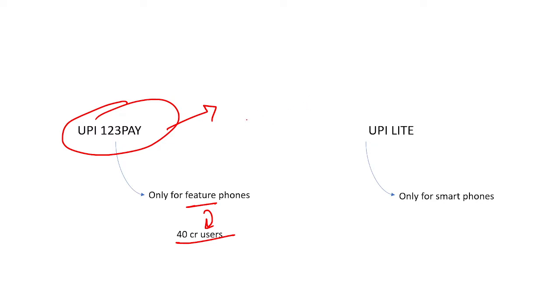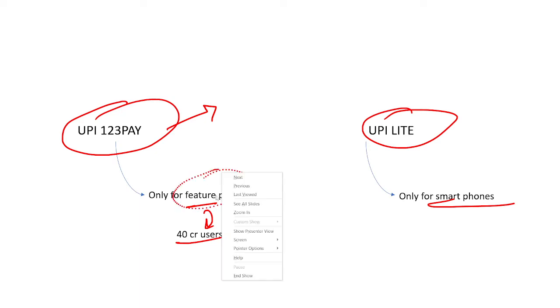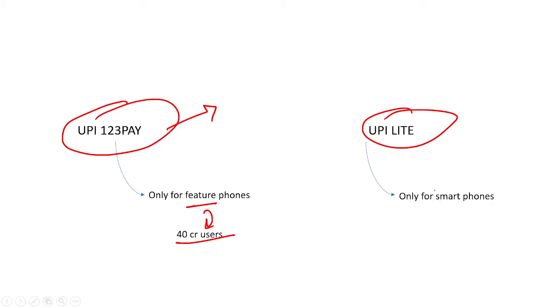So that's why the government has come up with this new plan of UPI 123 pay, right? And UPI Lite is only allowed for smartphone users, right? So the first difference between these two schemes is that UPI 123 is only allowed for feature phones, and UPI Lite is only allowed for smartphones, right?